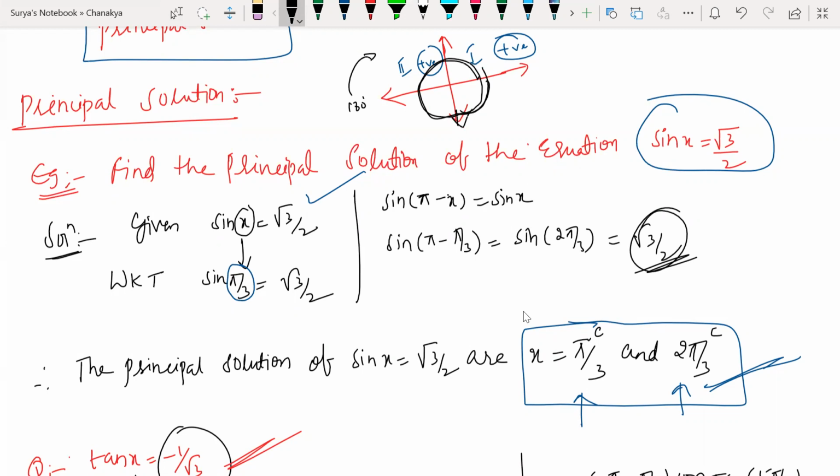So let us not change the function. Why are we not changing the function? He has given sine. Let us write in terms of sine only. In which quadrants is sine positive? In the first and second quadrant. So the second quadrant can be written as 180 minus theta. That's how I wrote it, guys.